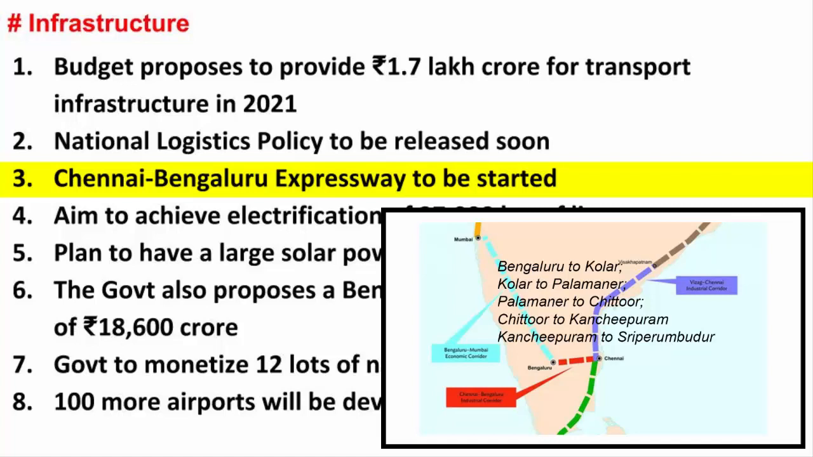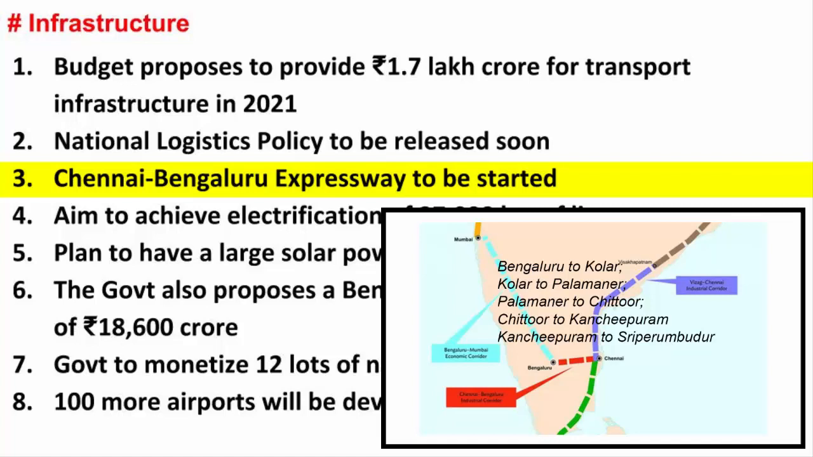The estimated cost of this project is around 17,900 crores. It requires the acquisition of 2,650 hectares of land. At least 9,500 passenger car units travel between the two cities every day, so it will ease the flow of traffic.